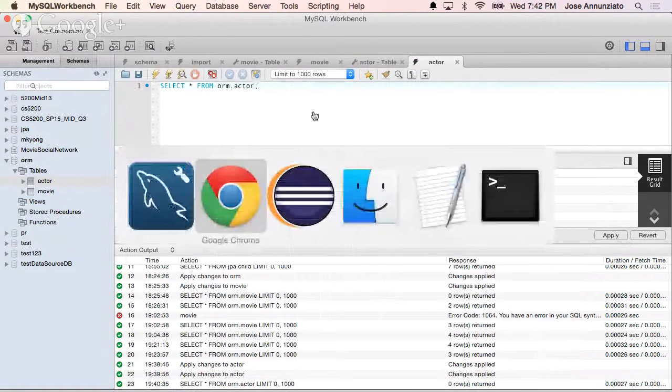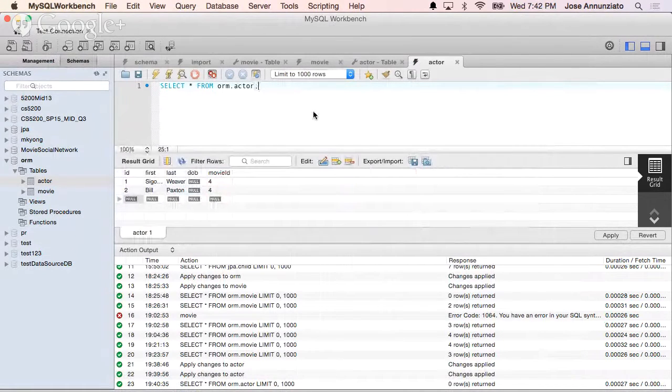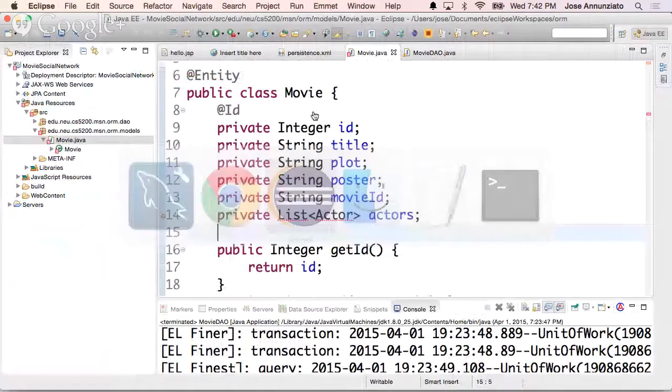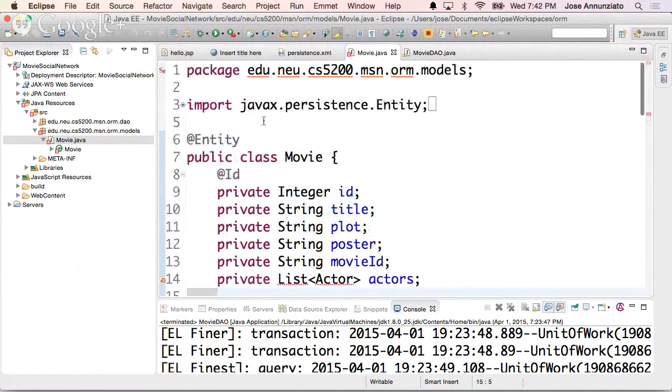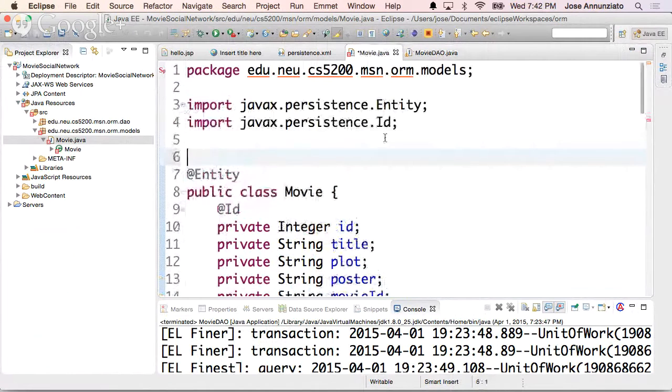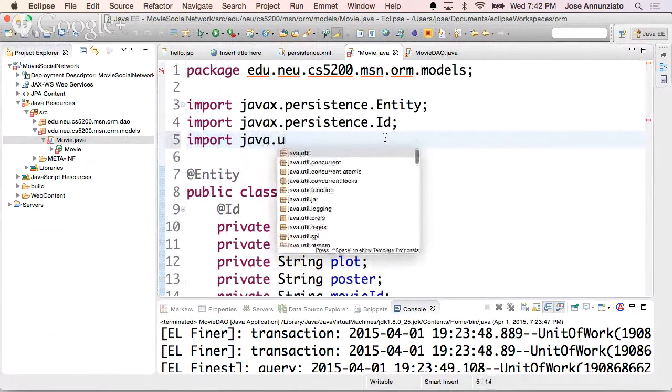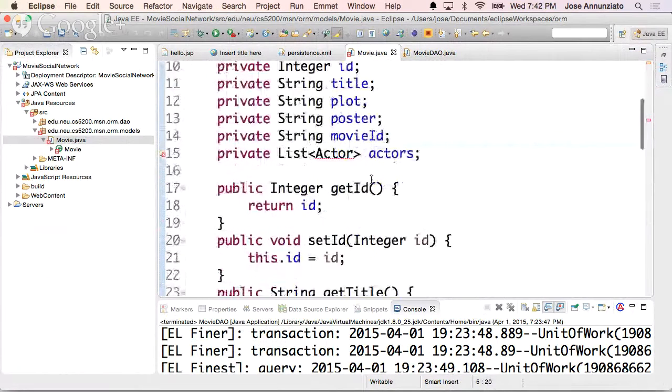So we want to be able to interact with this information, right? All this relational data business from the object world, right? So here we have lists of actors. So if I search for a movie, what I'd like to be able to do is also retrieve the actors that were in this movie, right? So let's see. List is not a type. So let's add list. List is inside of import java.util. And the actor class does not exist, right? So let's create the actor class.